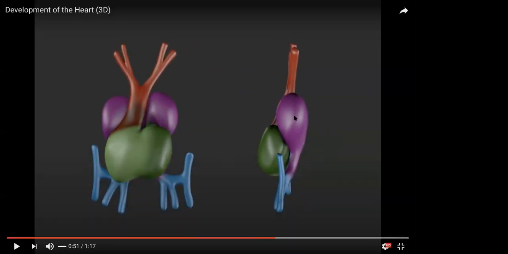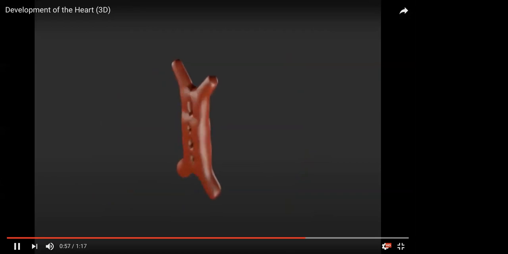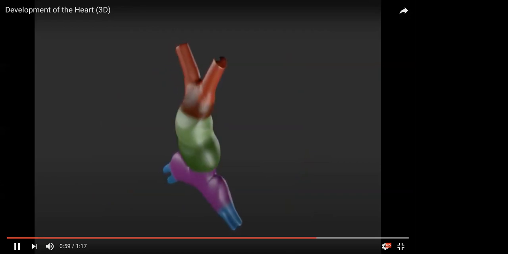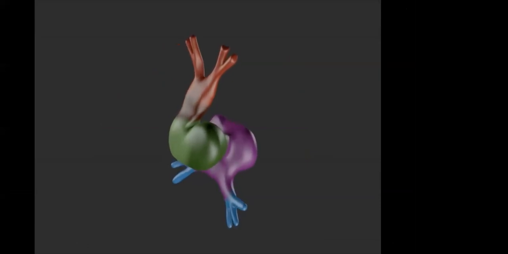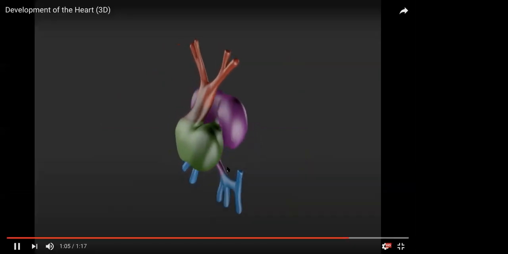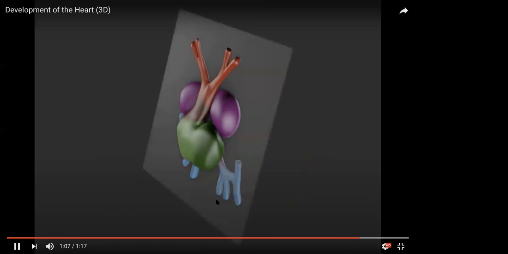At this stage, this is what we call the top atrial chamber and the bottom ventricular chamber. This is how it looks from the side, and this is at an angle. I found this video very useful, but maybe you guys already know about it. So you can see how it goes.